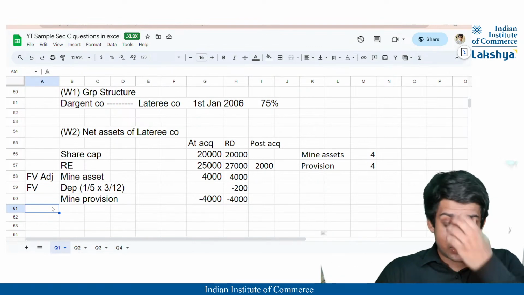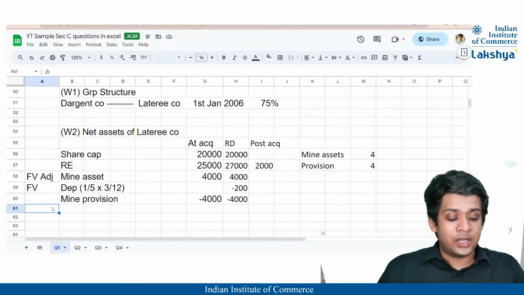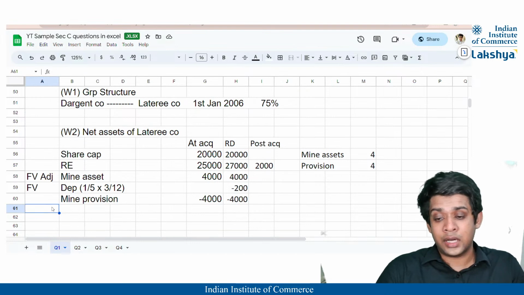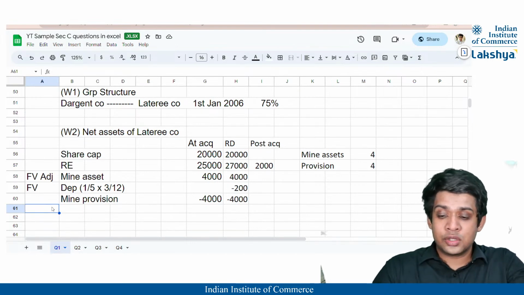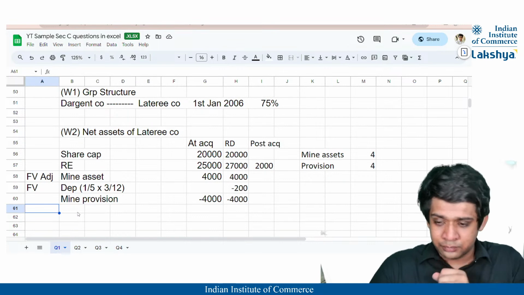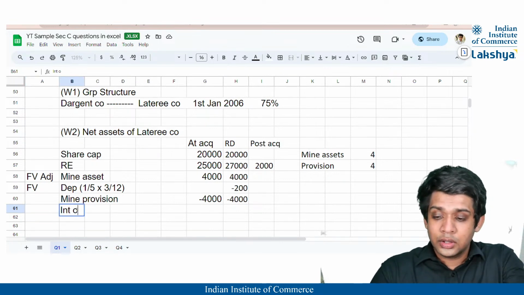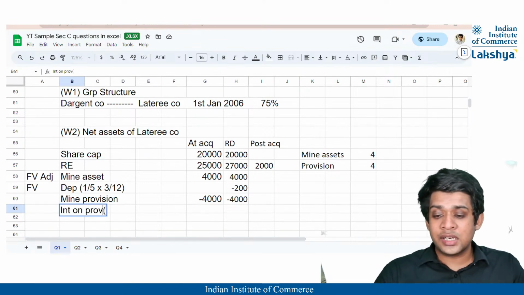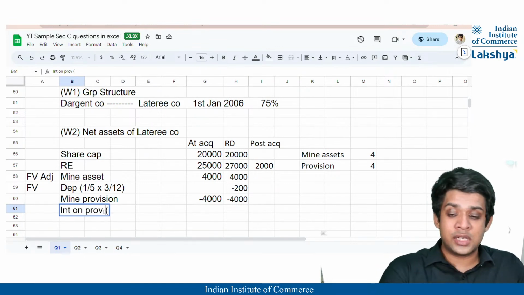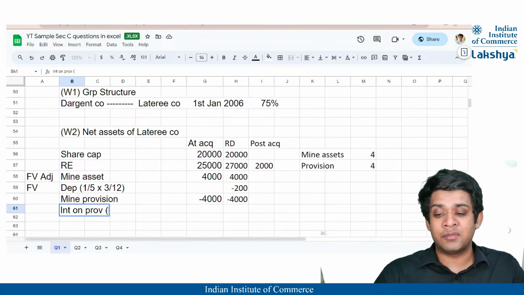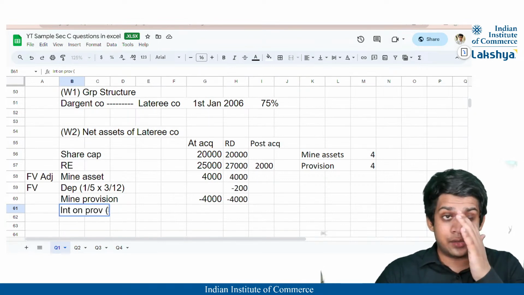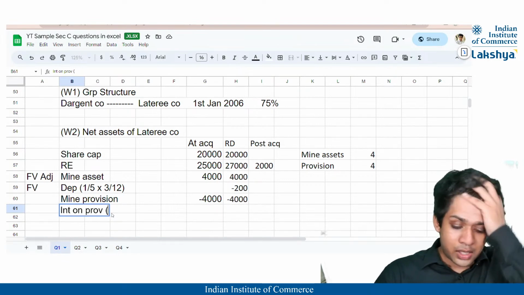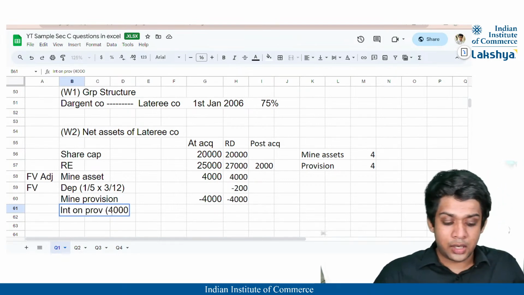The interest on provision that we pay, correct? The interest on provision that we pay will also affect my retained earnings at the year end, correct? So I have to also charge the interest on provision, right? And I'm stating it here because it is related to the subsidiary. If it was related to the parent, then in such a case, it would have been deducted from the retained earnings in working note 5. Okay, so interest on provision will be nothing but 4,000, right?